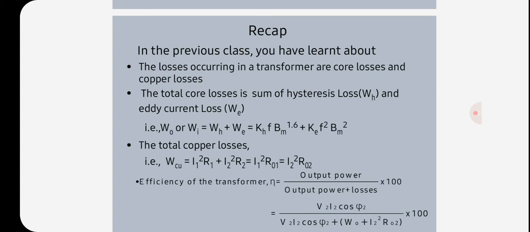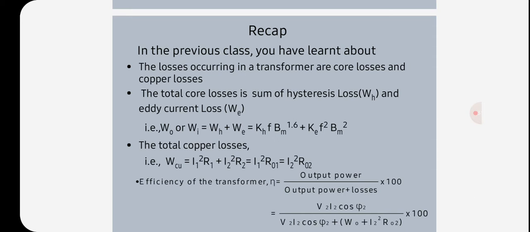But in some types of transformers, their performance cannot be judged by this efficiency. For example, distribution transformers have their primaries energized all the time, but their secondaries supply little load or no load most of the time. Copper losses are considerable only when transformers are loaded.